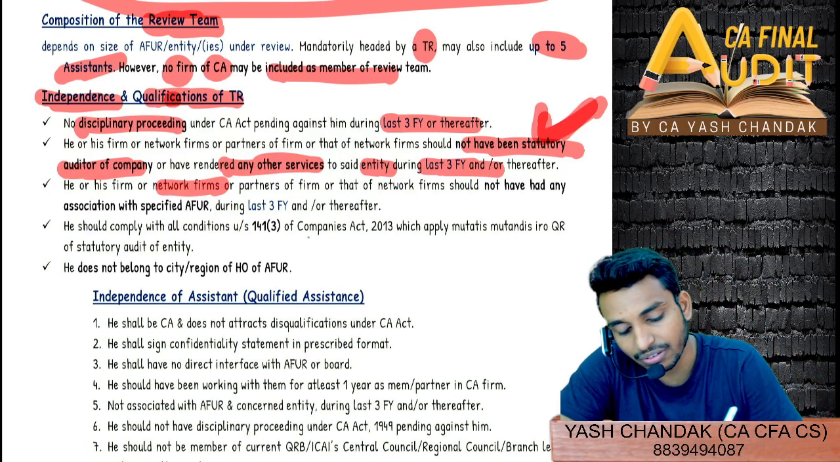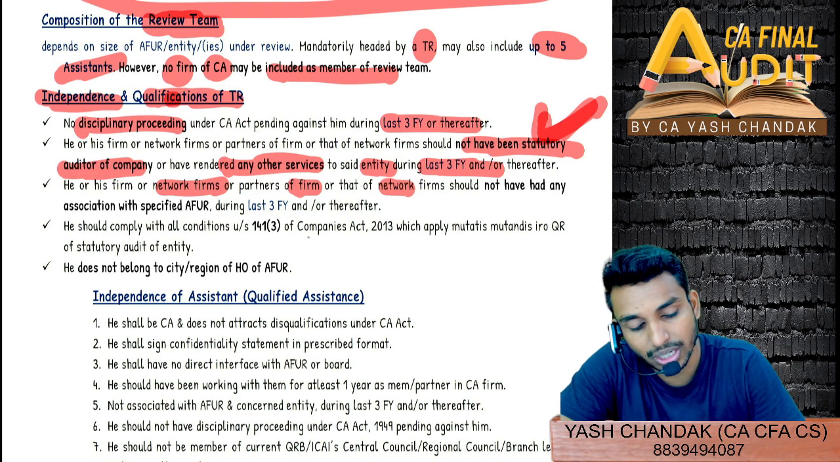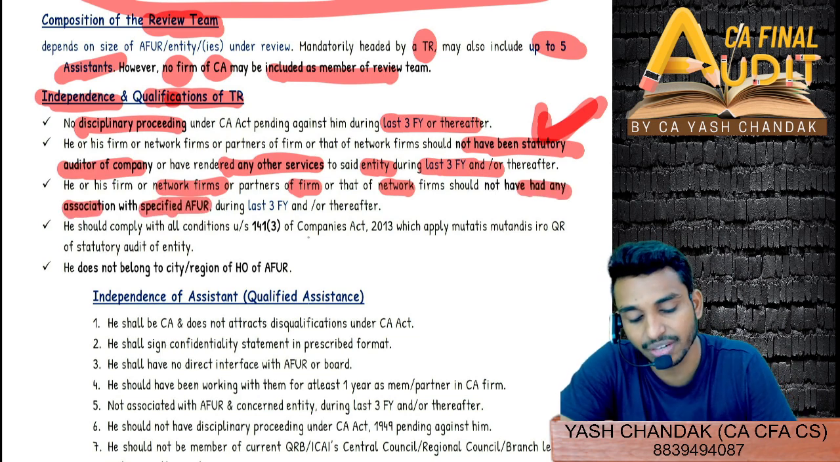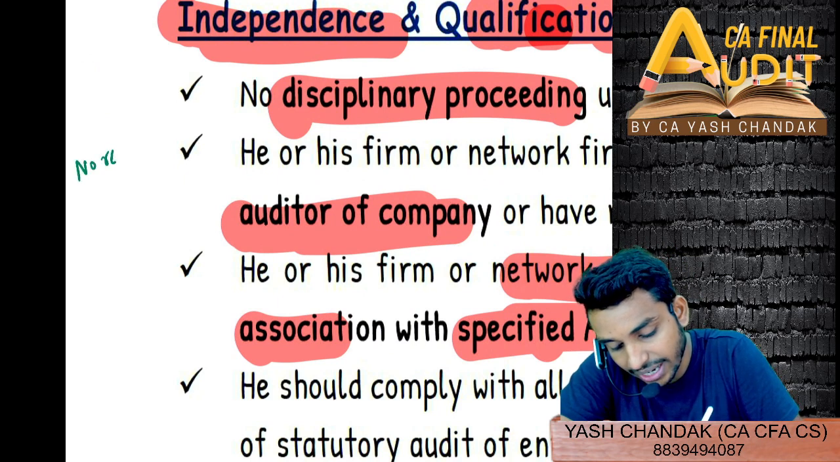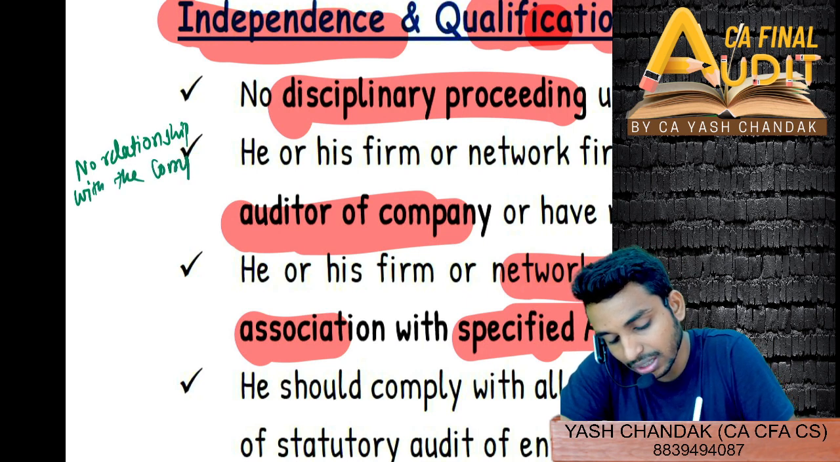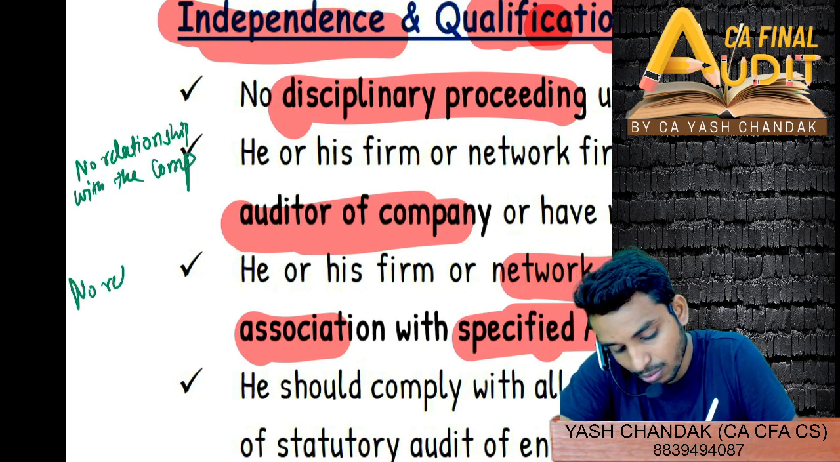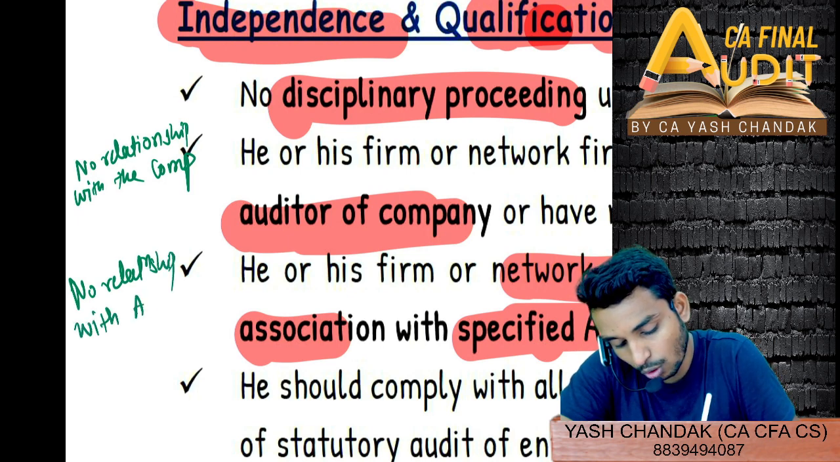He or his firm or network firm or partner of the firm or network firm should not have had any association with the specified AFUR. So in point 2, they are mentioning that there should be no relationship with the entity or client, no relationship with the company, and here no relationship with the AFUR also.